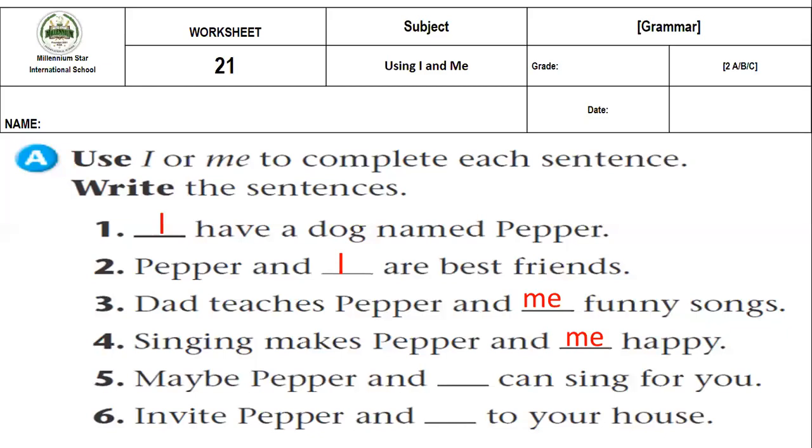Maybe Pepper and can sing for you. It comes before the verb can. It comes as a subject. I. Maybe Pepper and I can sing for you. Invite Pepper and to your house. It comes after the verb invite. So it is not a subject. So it will be me. Excellent.